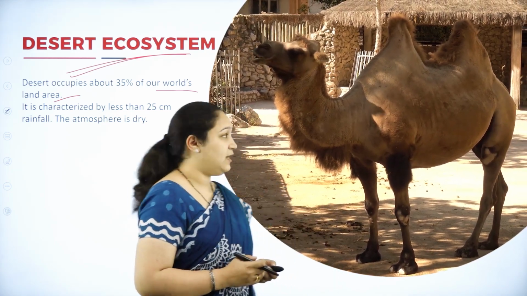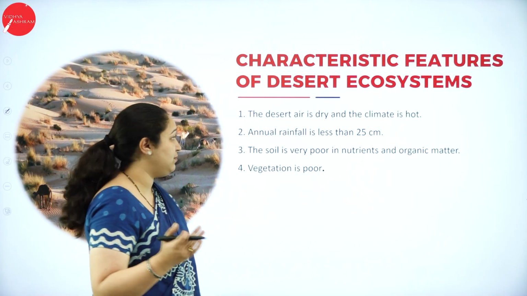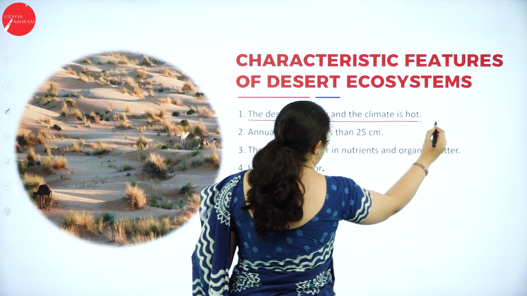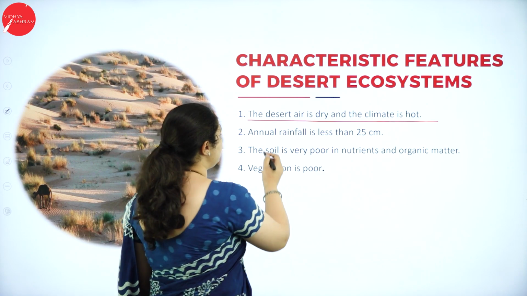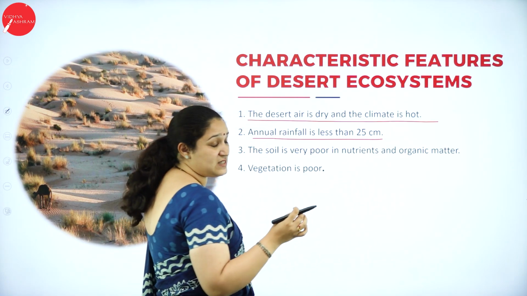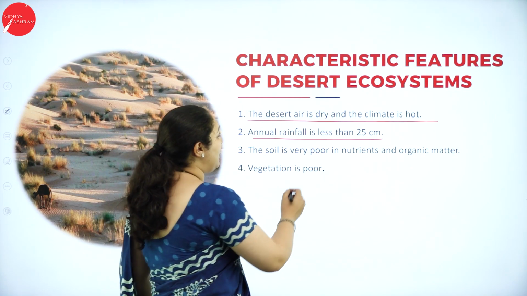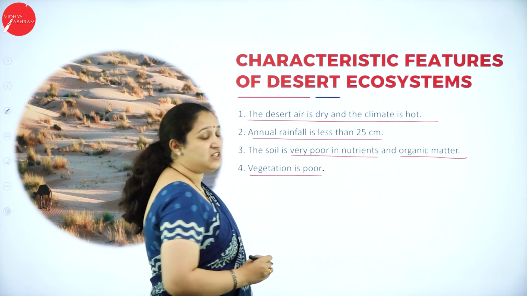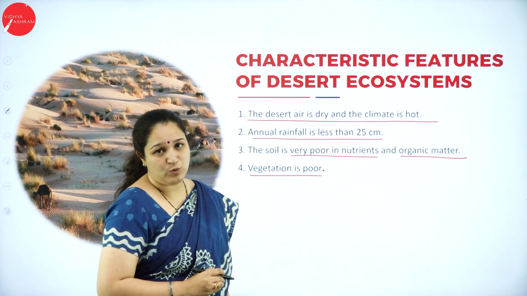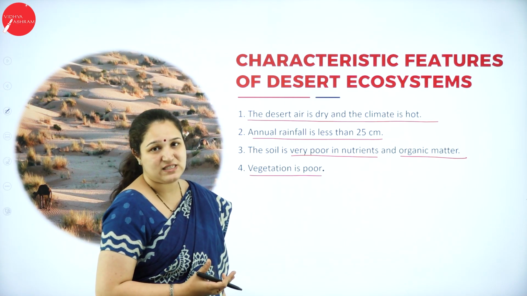So more about the desert ecosystem. The characteristic features of the desert ecosystem are dry air and a really very hot climate. They have very small rainfall, less than 25 centimeters annually. The soil is very poor in nutrients and organic matter. Vegetation is very poor because the soil fertility is really very low.